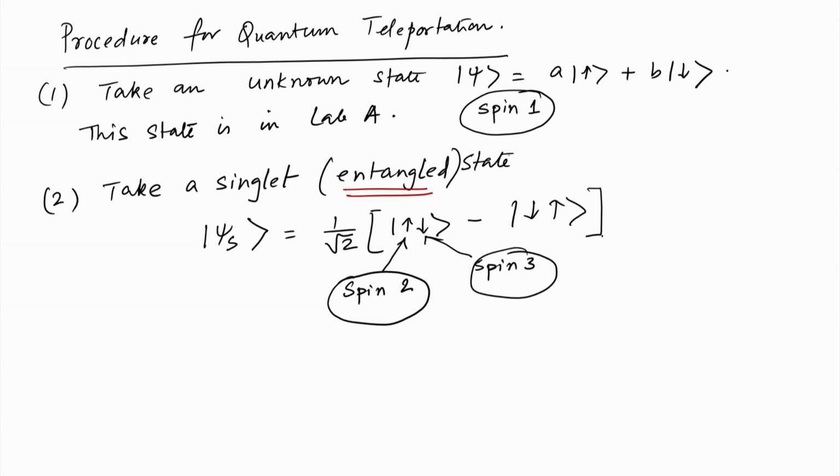So, spin 2 is in lab A again, and importantly spin 3 is in lab B. Okay. So, these are the important requirements. Now, how an entangled state, one in lab A and one in lab B, comes about is what we have